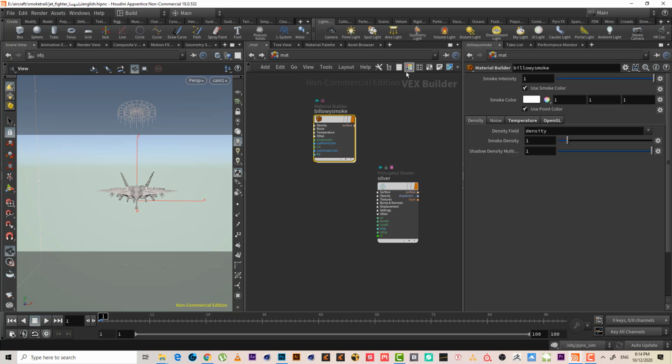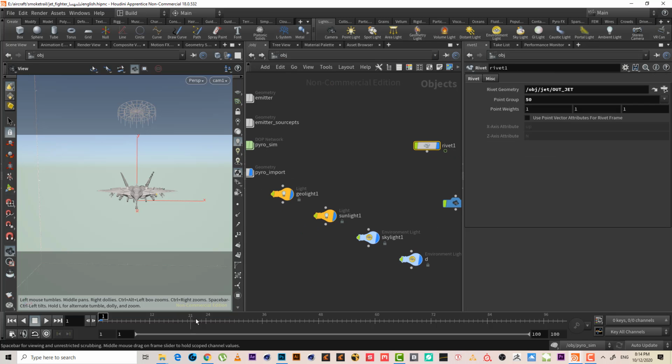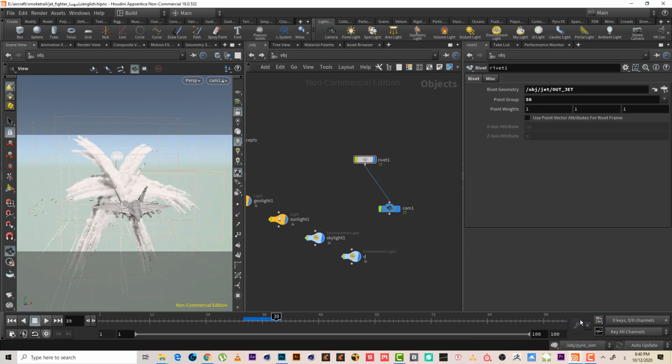Okay, so we have the pillow smoke. I will leave it for now. Let's go to the object again. Okay, I will cache a little frame just to have something to render.